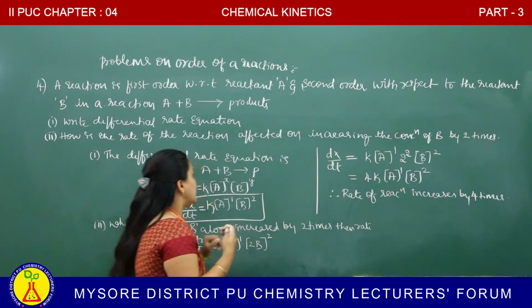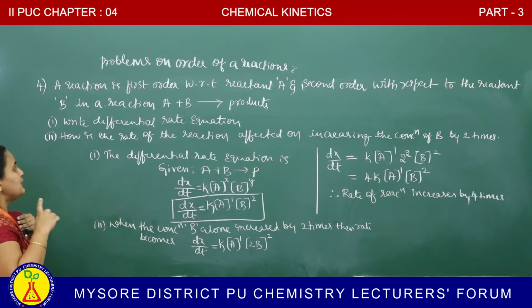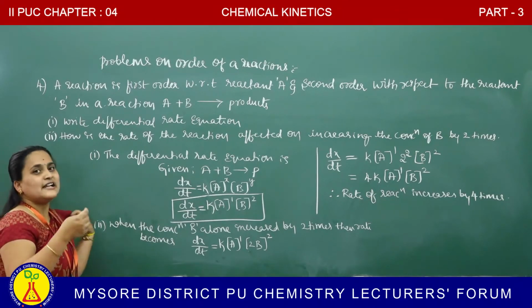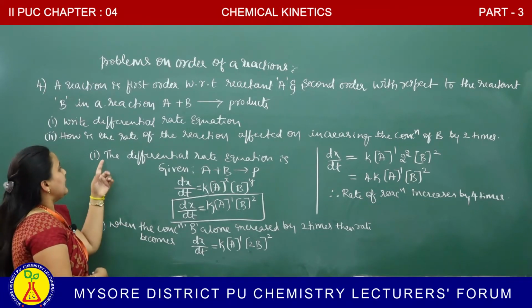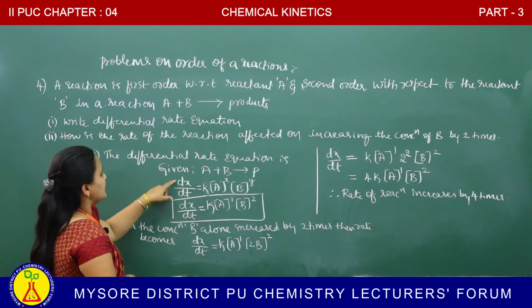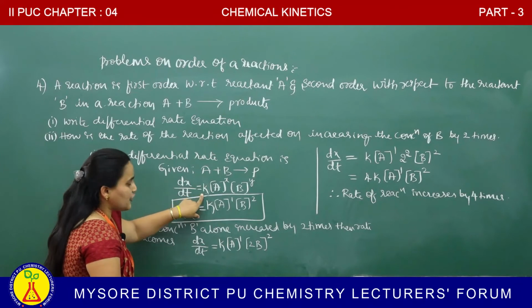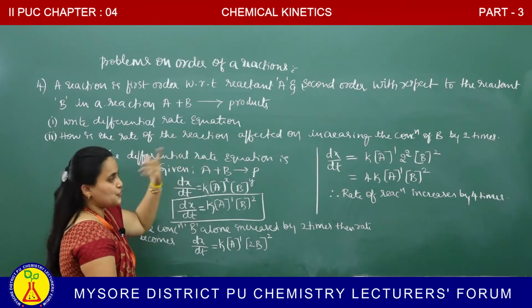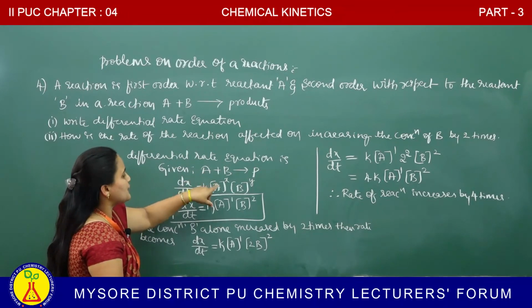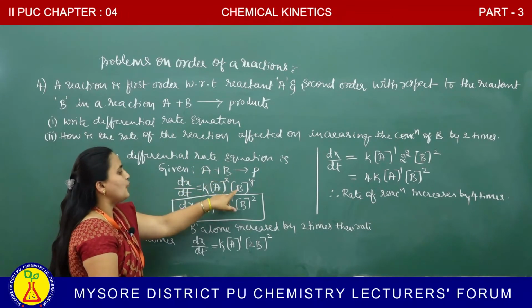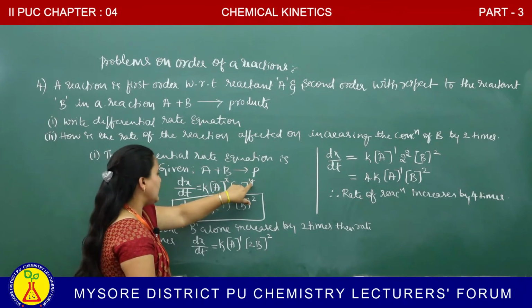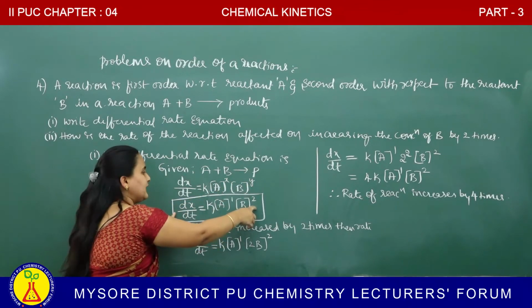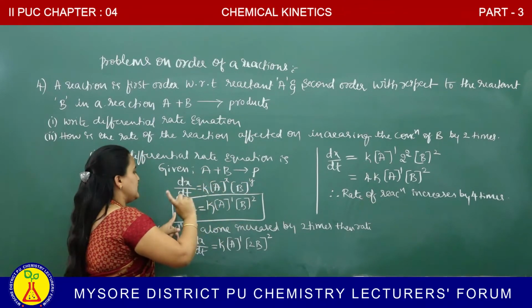4 times. Listen carefully. First, we have to find out the differential rate equation. Differential rate form means dx by dt. The differential rate equation is dx by dt is equal to rate constant. What are the reactants here? A plus B, they were mentioned in the question already. Therefore, molar concentration of A to the power of x, molar concentration of B to the power of y. If you directly write this, you get 1 mark, but I have written it out so that you understand.